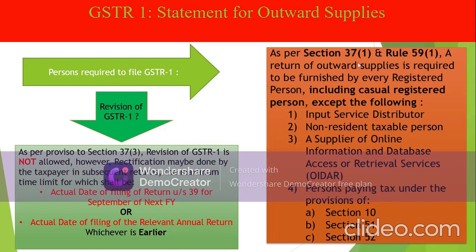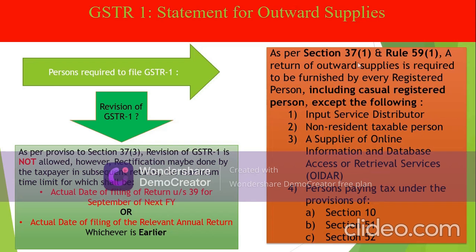Next up, what about revision of GSTR1? If a taxpayer makes a mistake in filing his GSTR1, can he amend or rectify the same? What are the provisions in this respect? The same has been provided for by proviso to section 37 subsection 3. It states that revision of GSTR1 for the time being is unfortunately not allowed.